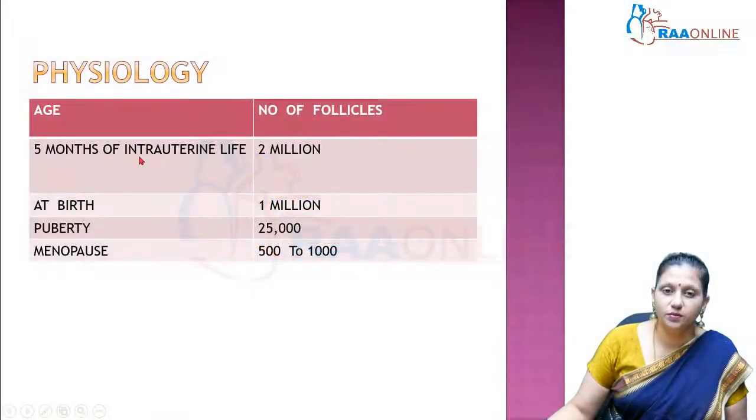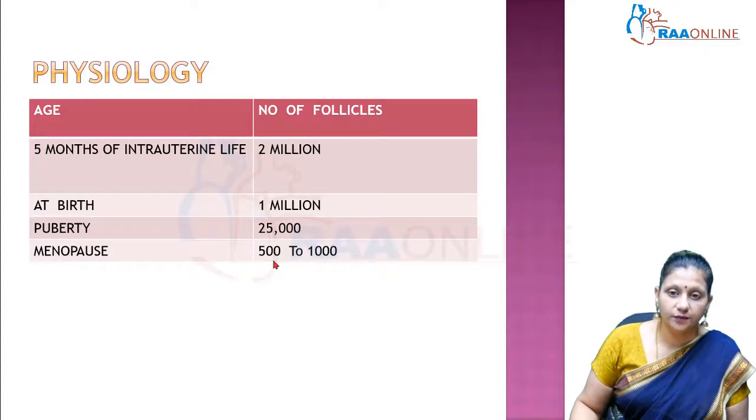In a female baby who's in the mother's womb at 5 months of intrauterine life, there are a lot of follicles, around 2 million. At birth, there are only 1 million follicles. So even before she is born, the follicular atresia starts. At puberty, 25,000, and at the time of menopause, there are only 500 follicles left in the ovary. So this is important because even after menopause, sometimes escape ovulation and pregnancy has been documented in literature.